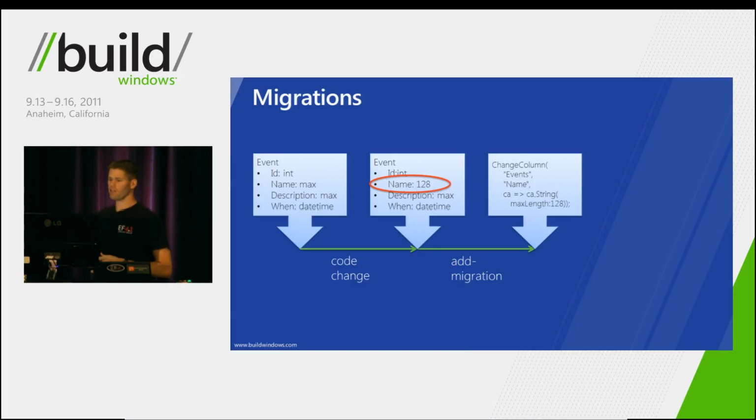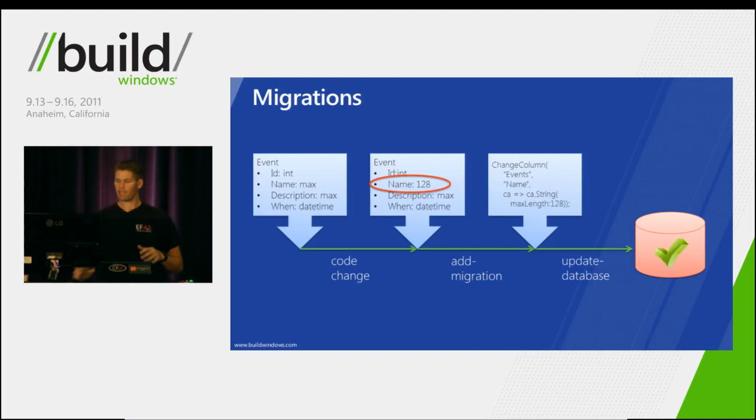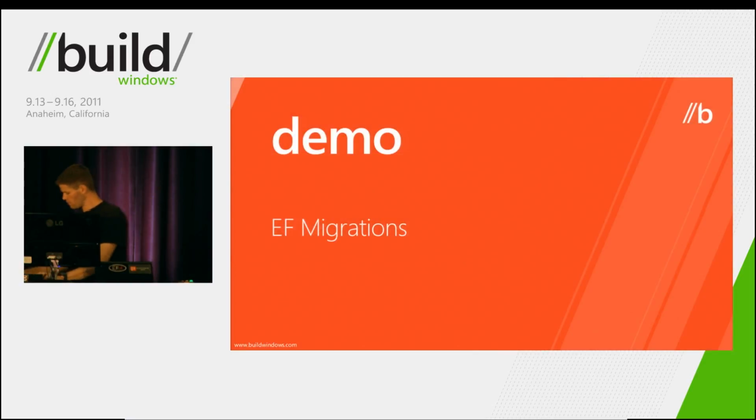So as you can see here, that's represented by this call to change column. We're changing the name column on the events table, and we're now saying that it should be a string with a max length of 128. Now, with Entity Framework migrations, you can then apply these steps up to your database by using the update database command. What this does is translate that C# or VB script into the backing SQL needed to make that change on your database. Update database can also go ahead and apply that change on your test or production database. So now let's see a demo of that in action.